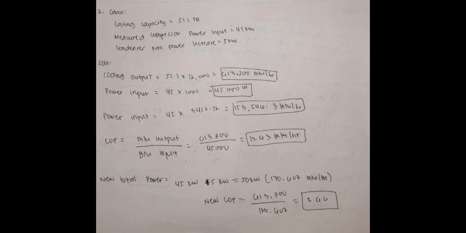So lastly, we get the new total power. We have 45 plus 5 kilowatts, so we have 50 kilowatts times 3,412.12, which gives 170,607 BTU per hour. So the new COP is equal to 613,200 over 170,607. Divide it, and we get the new COP of 3.66.